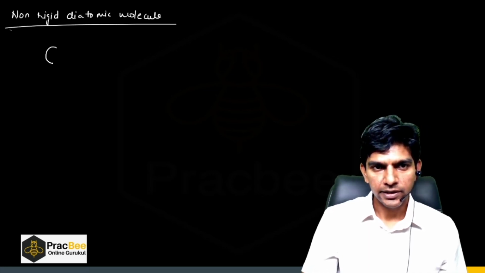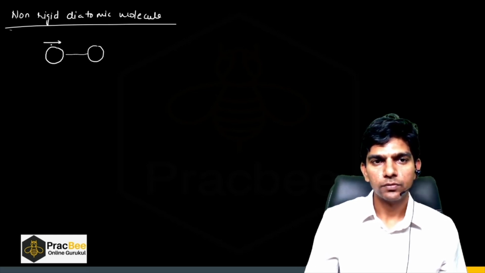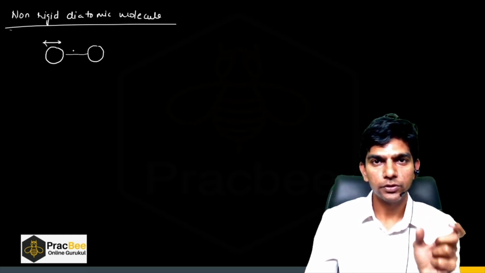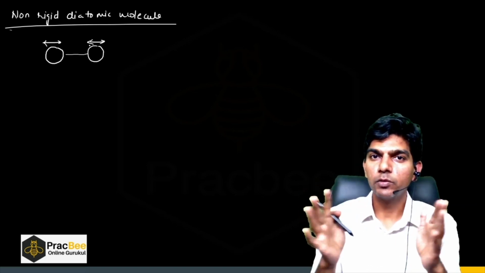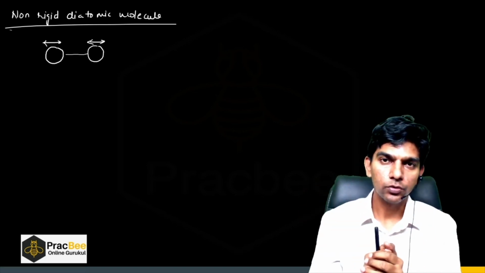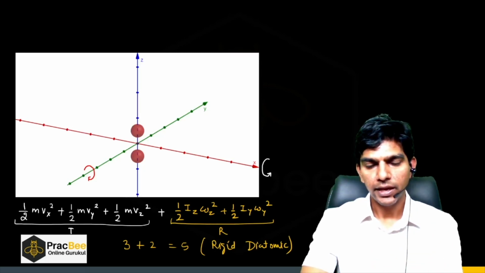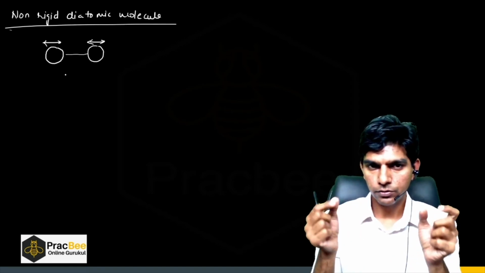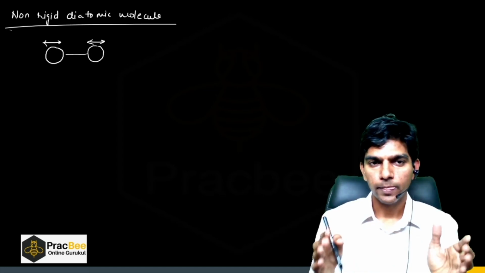If there is a non-rigid diatomic molecule, in that case, the bond will be flexible. Now they can move left and right. So individual atoms can have a relative motion with respect to one another. So they can move like this. So it will be vibrating, right? So we can say they will also have a vibrational degree of freedom. So here we have seen translational and rotational degrees of freedom.